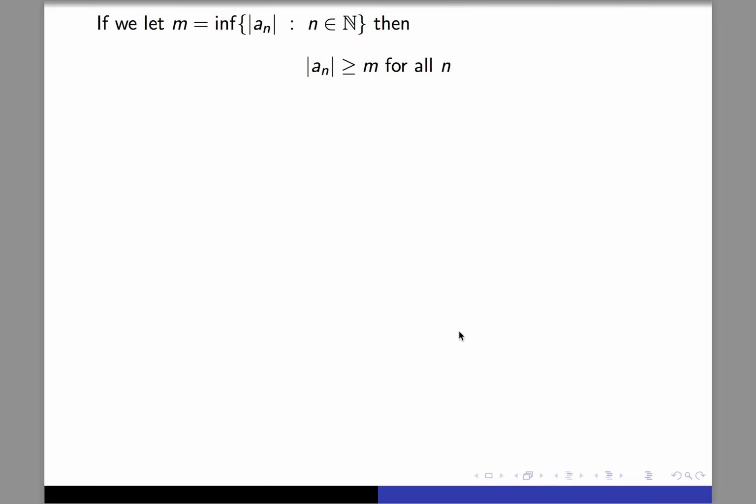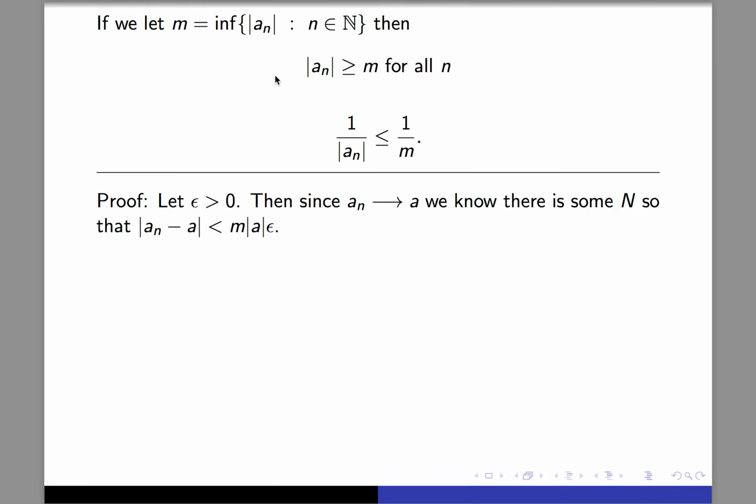So we're thinking how small it can be, and the natural thing to do is to give that a name. The smallest it can be is basically the infimum of that absolute value. So if we let m be that infimum, then it's true by definition that m is a lower bound for that list of numbers, the absolute values of a_n. And if we take 1 over both sides, because these are positive numbers, it's going to flip the inequality sign. So now we have 1 over the absolute value of a_n is smaller than or equal to 1 over m.